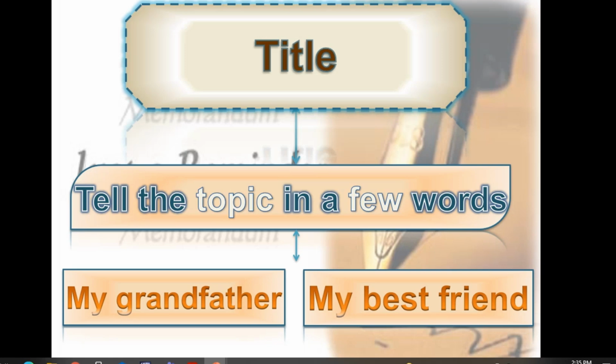If you write a title, if you write a heading, if you are writing a topic, you have to use capital letters at the beginning of each word. So it will be: my grandfather, capital M and capital G. My best friend, capital M, capital B, capital F. So it's not acceptable to use just lowercase, small letters. If you're writing titles, you have to use capital letters at the beginning of each word.